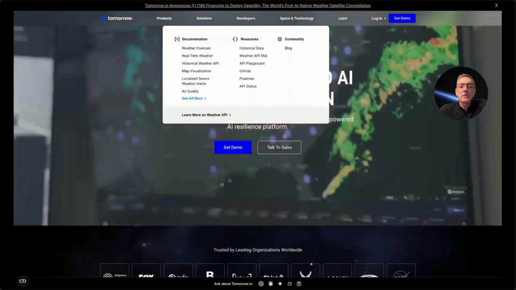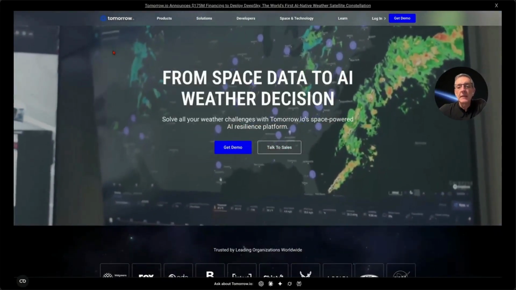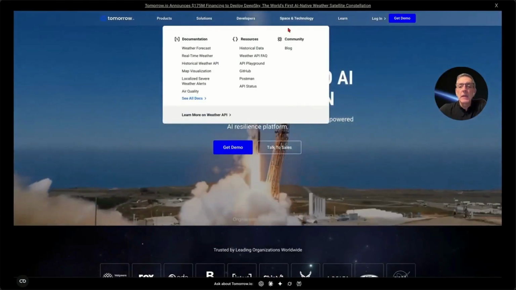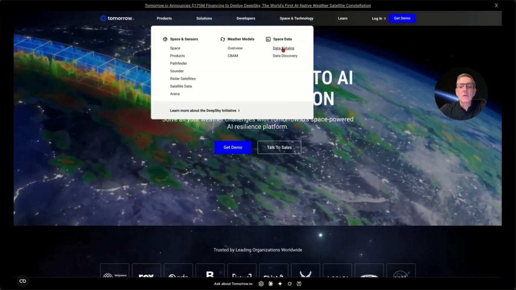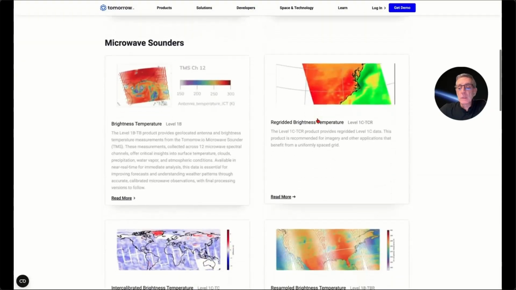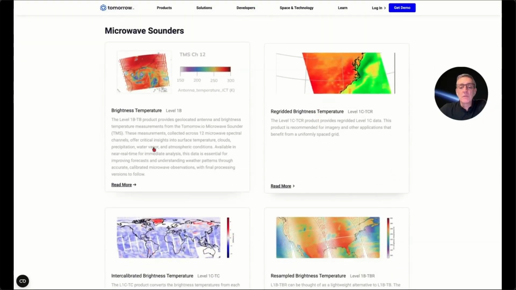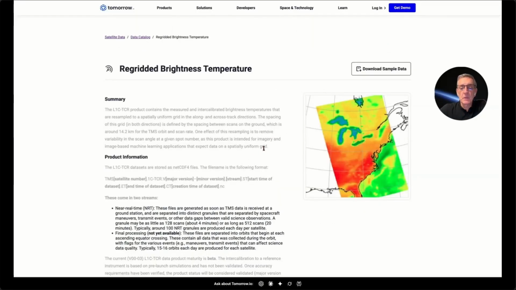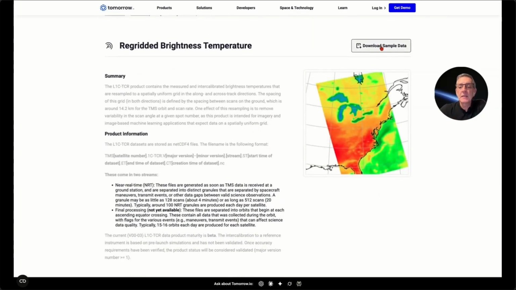On our webpage, it's very easy to access our satellite data. You can go here on the tab, select Data Catalog, and in this catalog, you will see a brief description of each file, each level 1, level 2 data, with more information here, and you are able to download the sample data here. Easily submit, and then you'll get the data here.